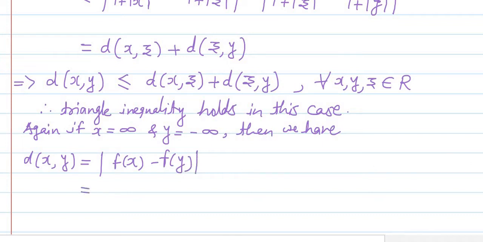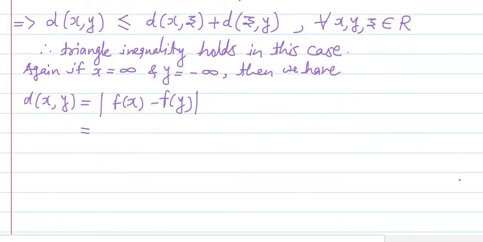But here as x is equal to infinity, by the definition of the function f, we have f of x as 1, then minus sign as it is. Again, here as y is equal to minus infinity, by the definition of the function f, f of minus infinity is equal to minus 1. So f of y is minus 1.